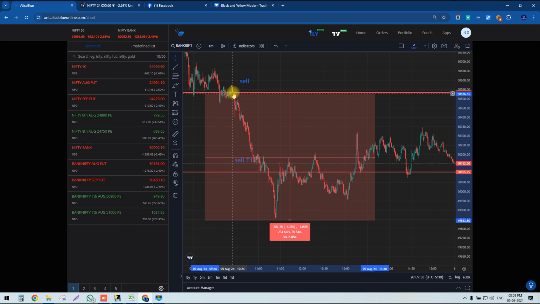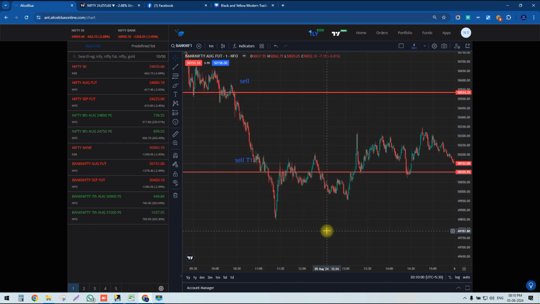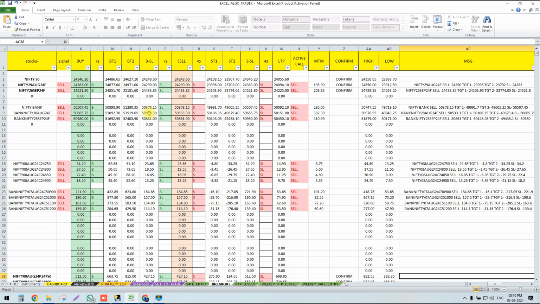You can see here sell was generated in Bank Nifty August future, and the market fell up to this much. It is 49,843 actually, and almost 828 points the market fell. Okay, now this is how our breakout strategy works.